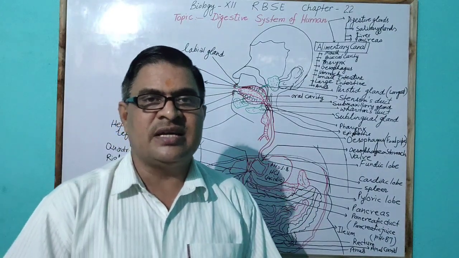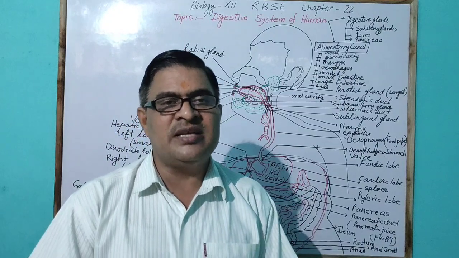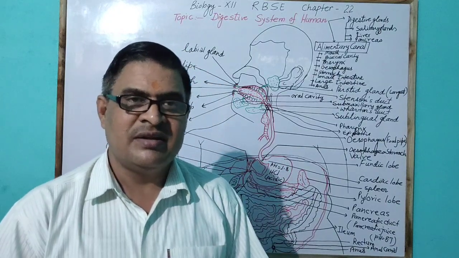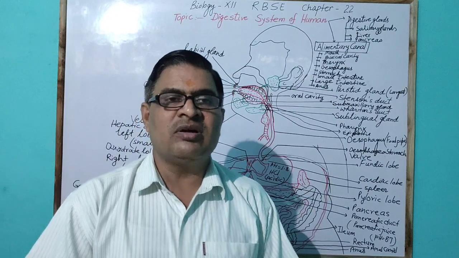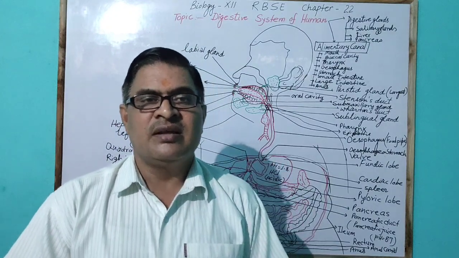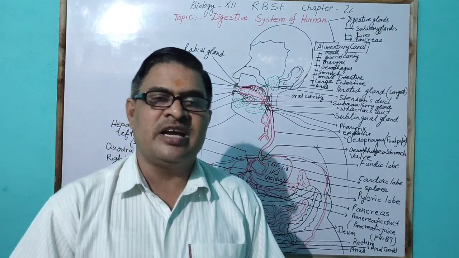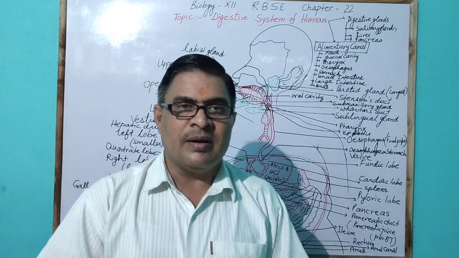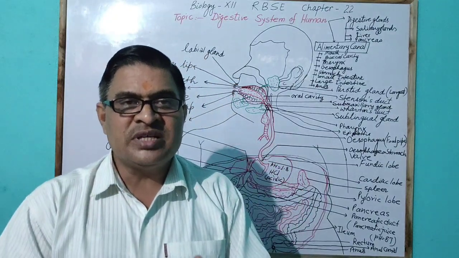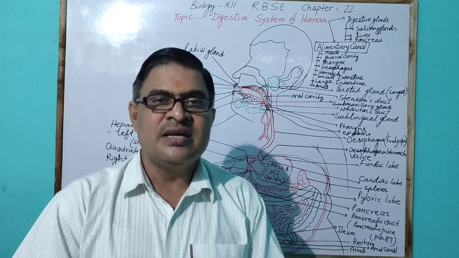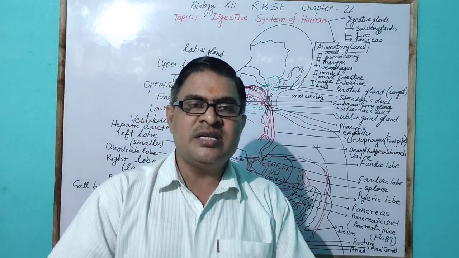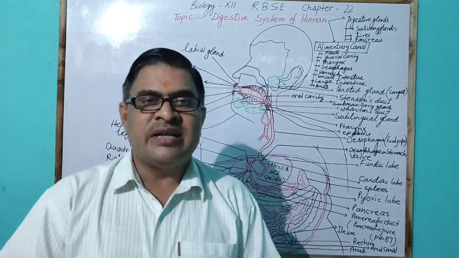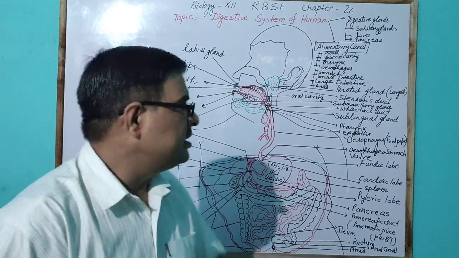After complete digestion, absorption of food takes place in the small intestine. Digestion does not occur in the large intestine, only absorption of water takes place. The undigested food is collected in the form of feces in the rectum, and it goes outside from time to time through the anus.